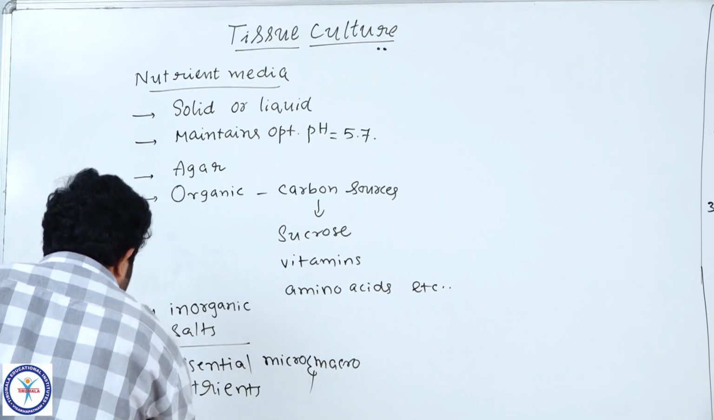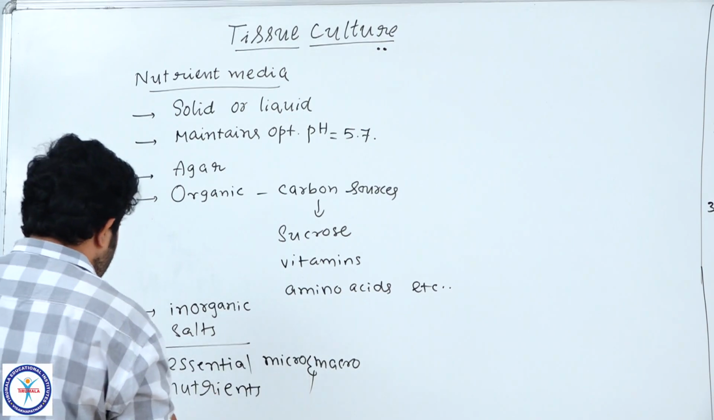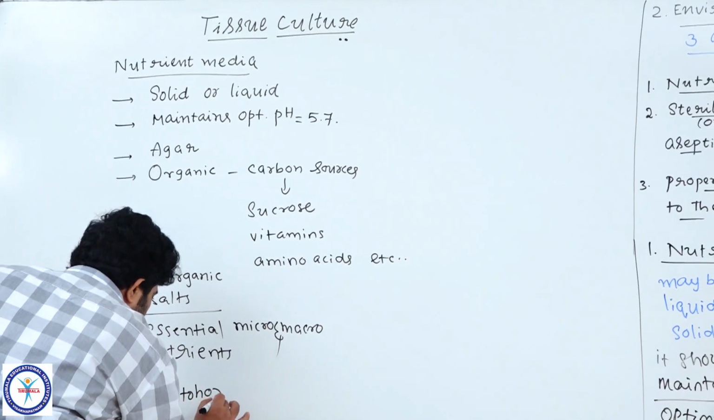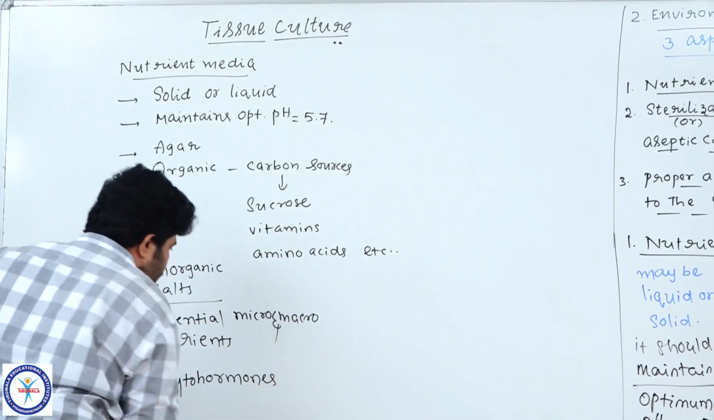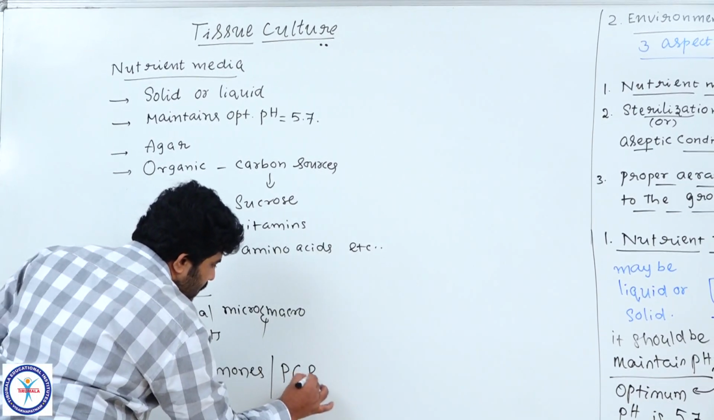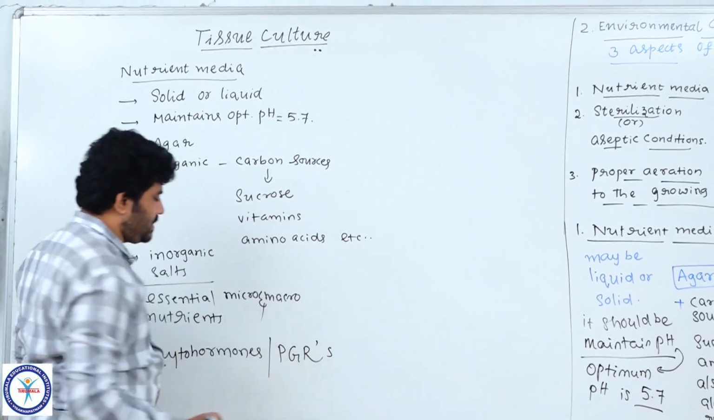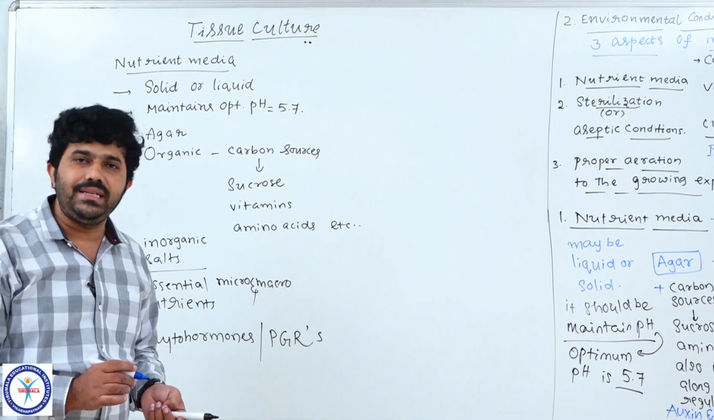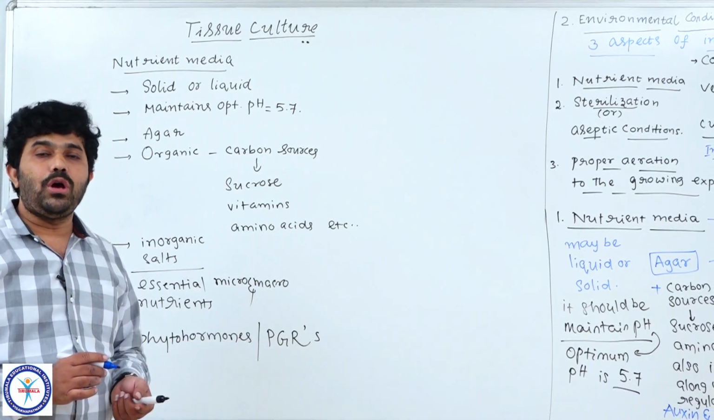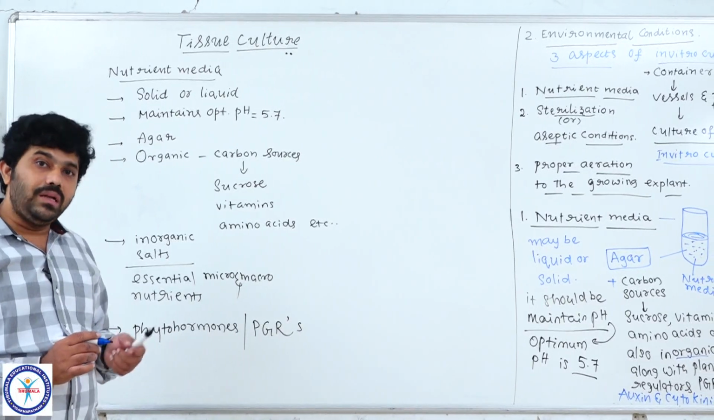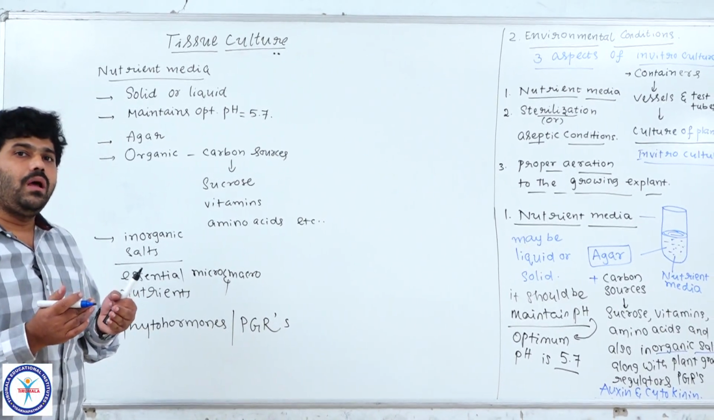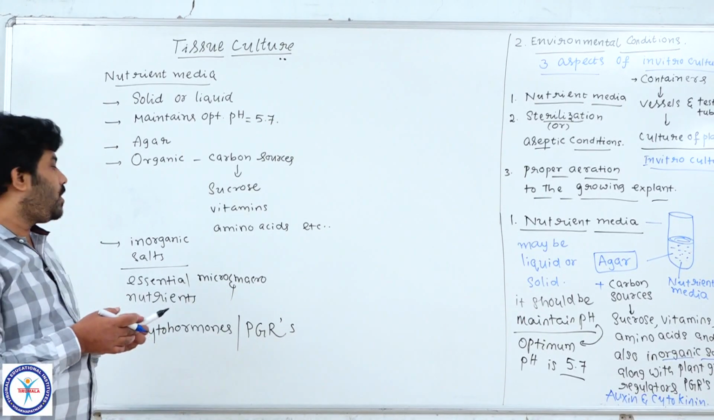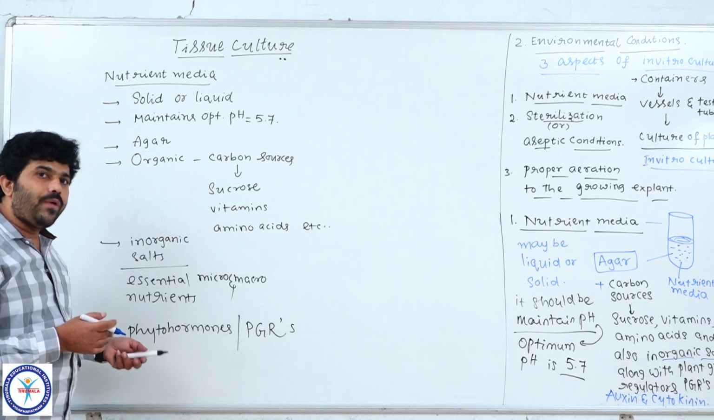And we also have to add very important chemicals like phytohormones or plant growth regulators. What are they, students? Phytohormones or PGRs, plant growth regulators. Many are there, like auxins, gibberellins, cytokinins, and others, ABA (abscisic acid) and ethylene. All these are chemical substances which come under the hormones we see in plants. That's why they are called plant hormones. Plant means phyto, so phytohormones.